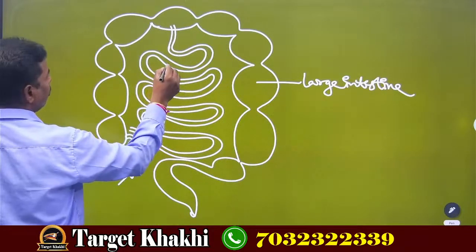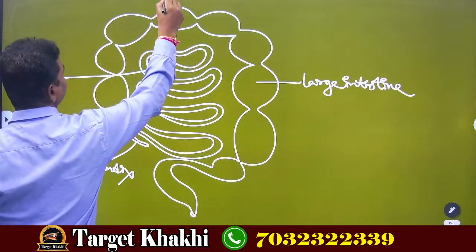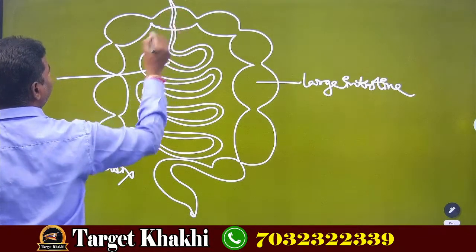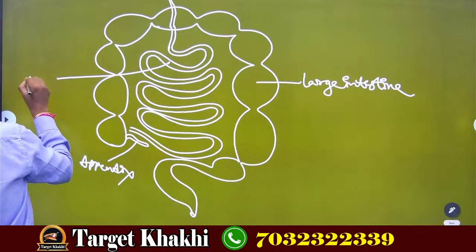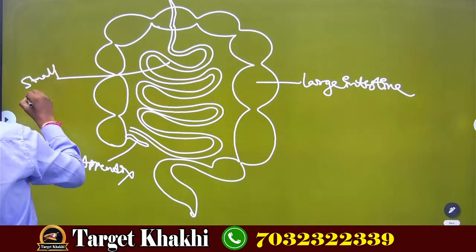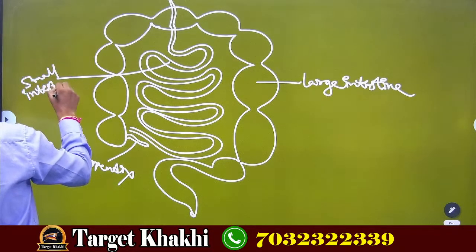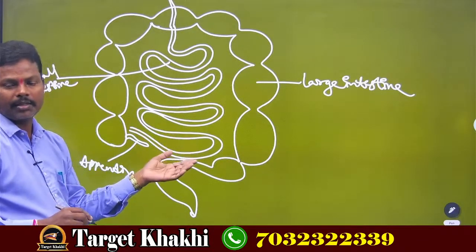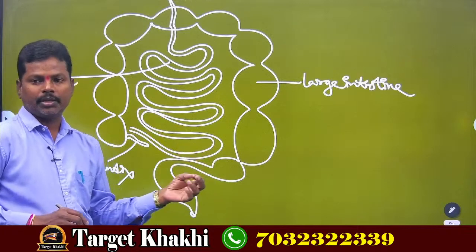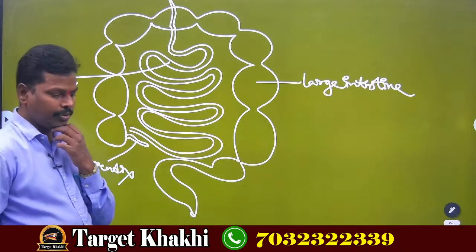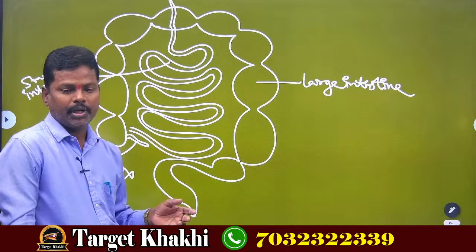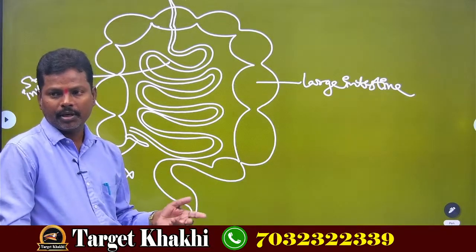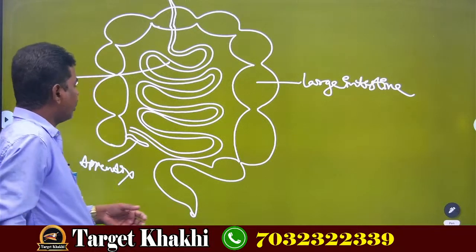And what is this, already you know? Small intestine. Right? This is nothing but the small intestine. I think you have seen this small intestine and large intestine in goat or sheep. During a function in your house, we donate one animal, nothing but goat or sheep, to the goddess. Okay.